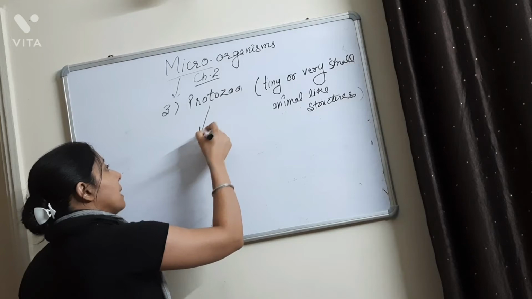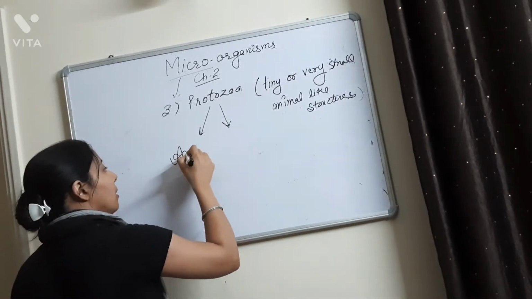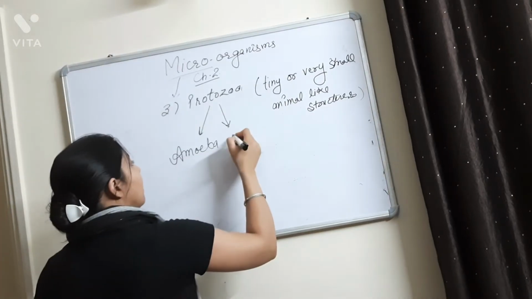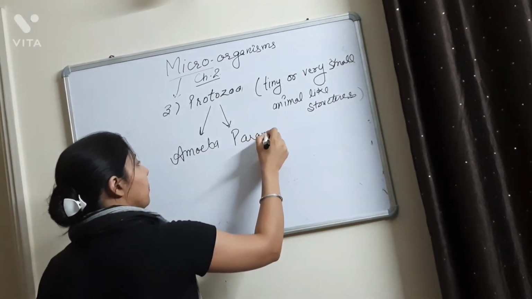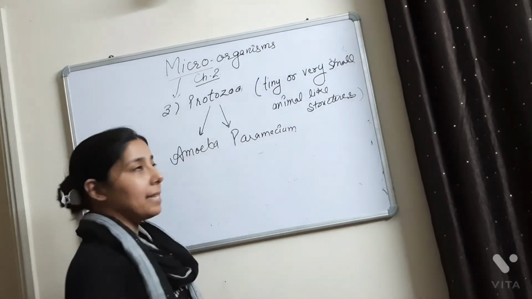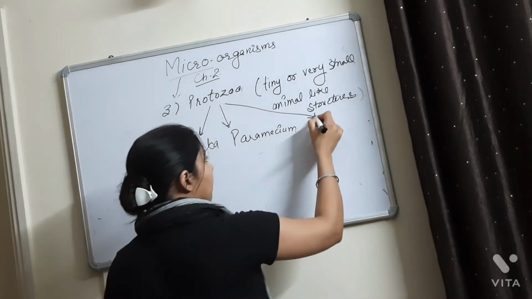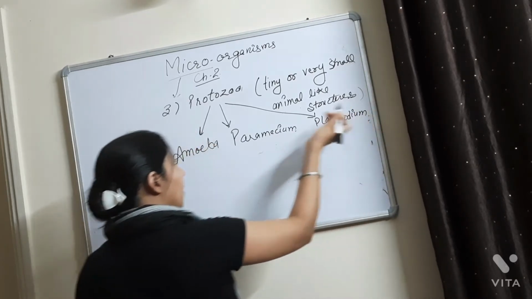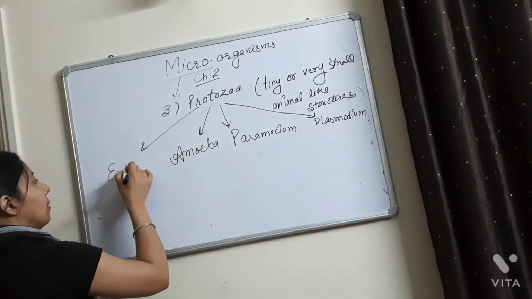And the examples are amoeba, which is very familiar to you as you are in class 8, and paramecium. So these are the two examples, and one more is the plasmodium. And one more is the entamoeba.